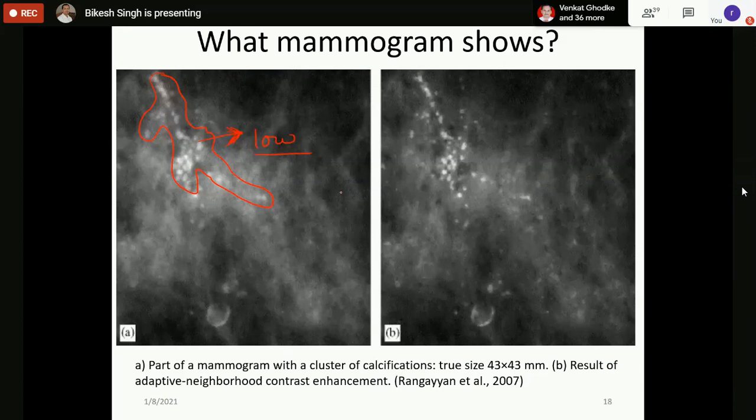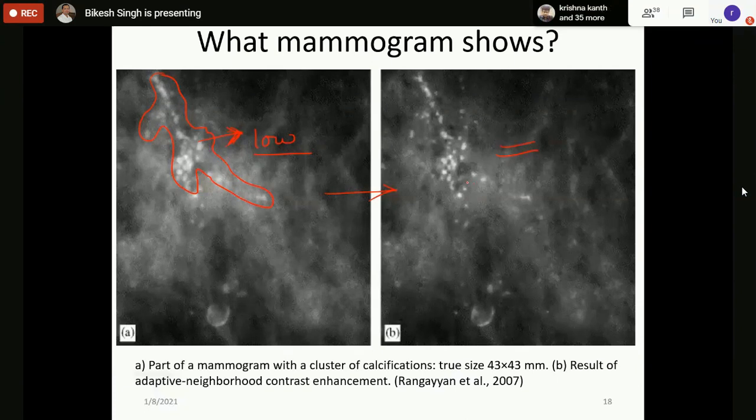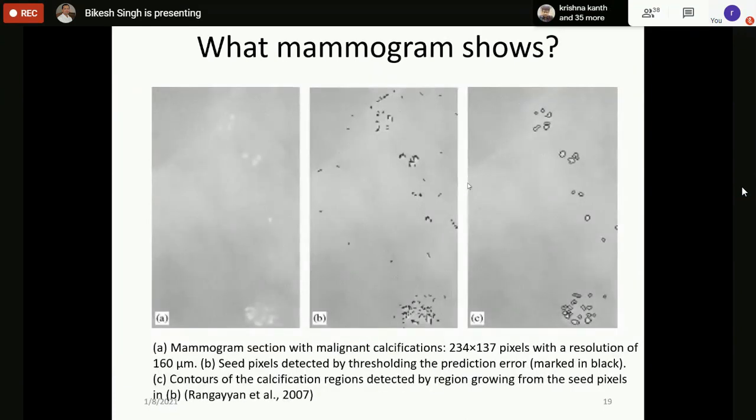So the solution is image processing. We can use image enhancement and processing applications so that the calcium depositions can be enhanced, like in the second figure, where you can see that it is more clear. That's why mammogram is most preferred. It is very successful in indicating the early signs of cancer.